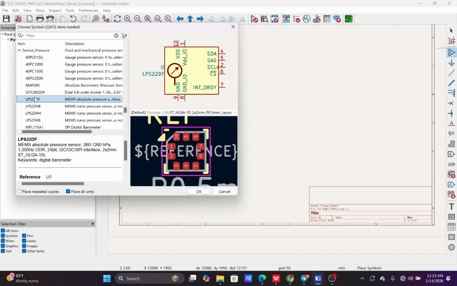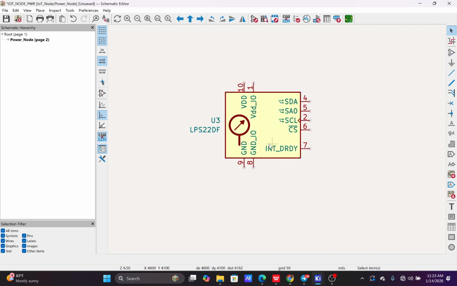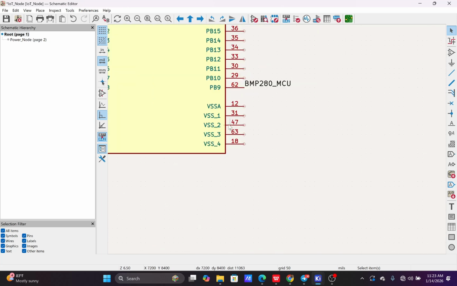So let me get a component. I'm just doing random stuff here. I place it here, and let's say I want to establish a connection between this CS and pin 30.